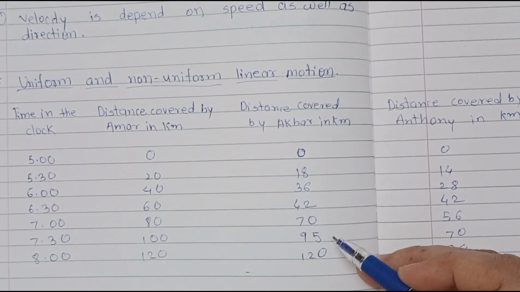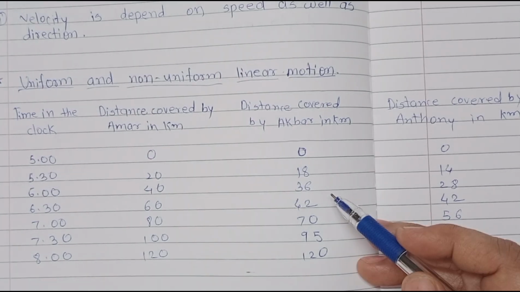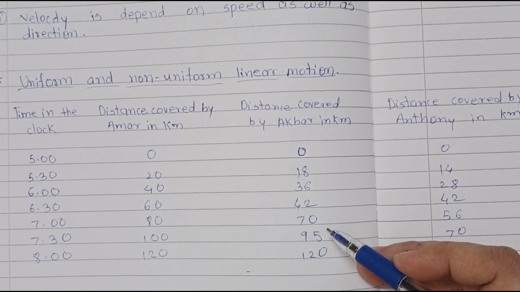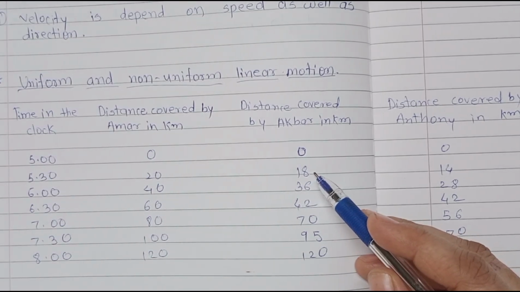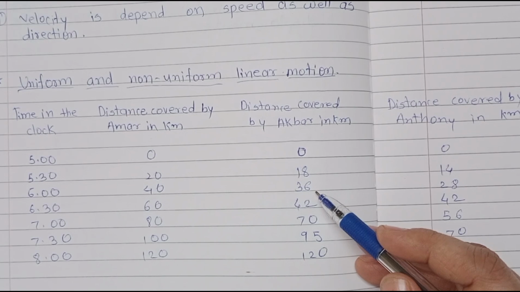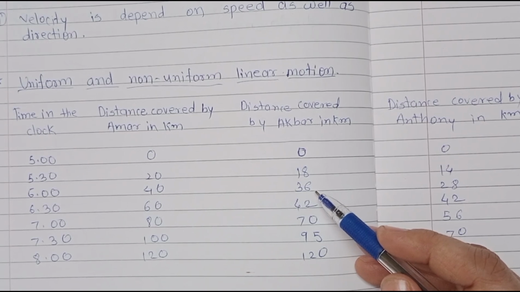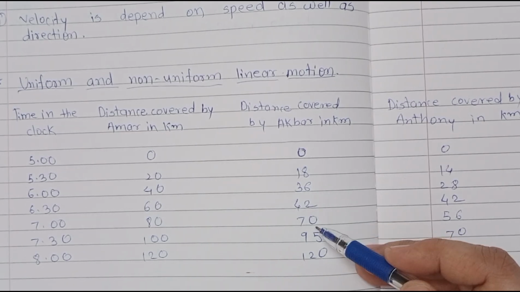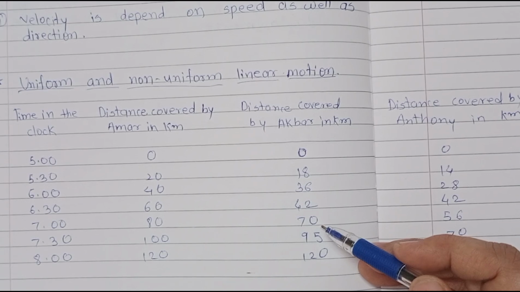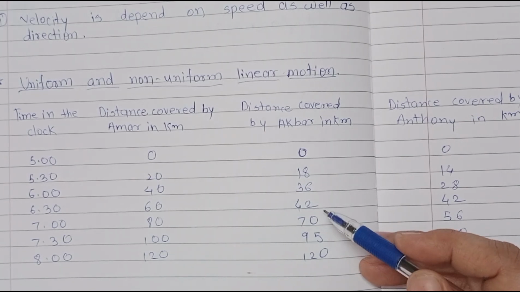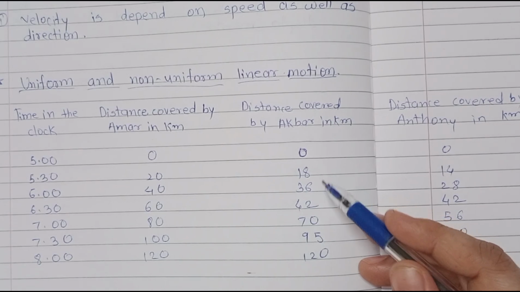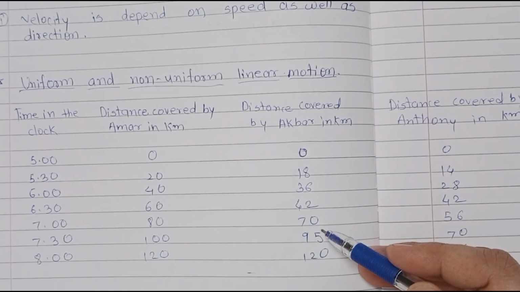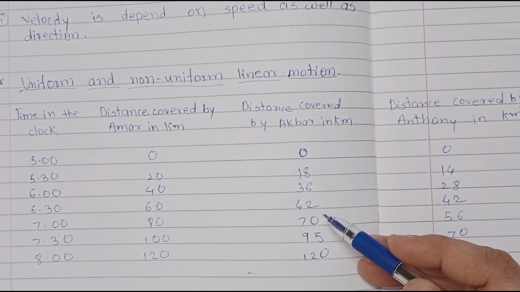For measuring these kilometers, you can calculate simply using our table of 18. 18 ones are 18, 18 twos are 36, 18 threes are 54, 18 fours are 72. But here is 70. So equal distance is not covered in equal time periods.